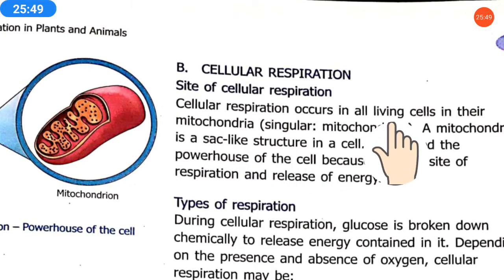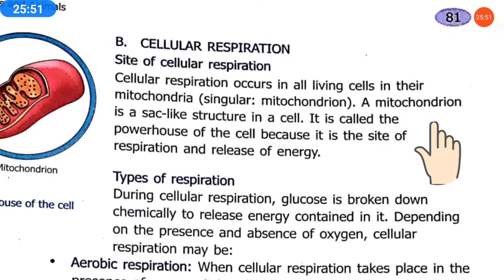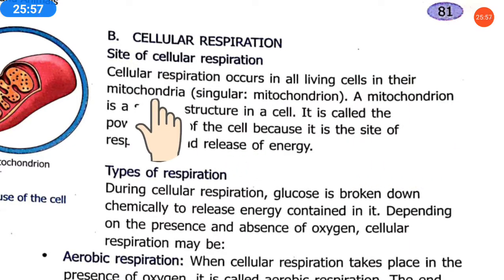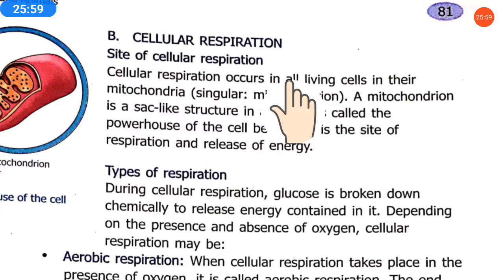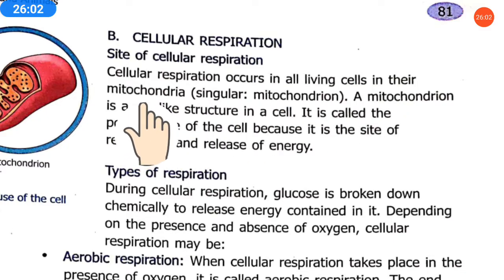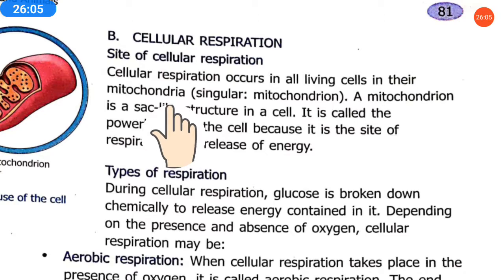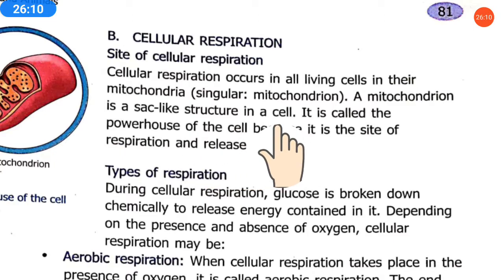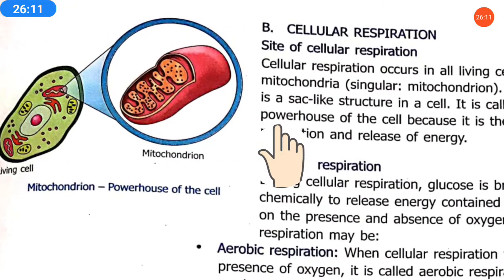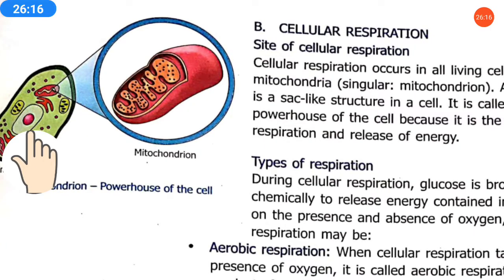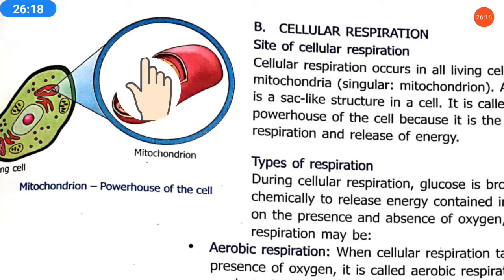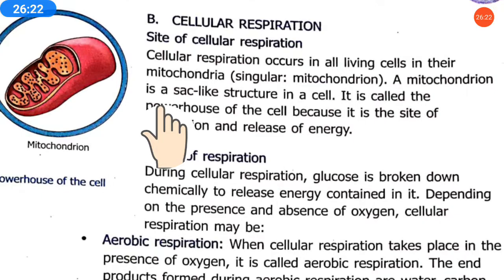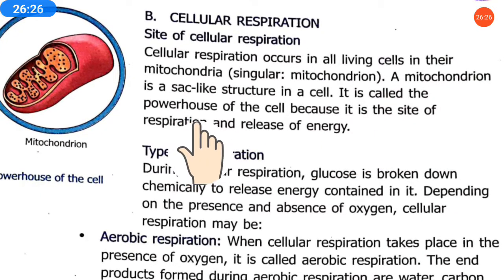Cellular respiration occurs in all living cells. Means all the living cells present in our body and in other animals' bodies and insects. Respiration is a process happening in all living cells in their mitochondria. A mitochondrion is a sac-like structure in a cell. You can see here, it is a living cell, and in this living cell this is a mitochondrion, a sac-like structure. It is the area where the respiration process happens. It is called the powerhouse of the cell.